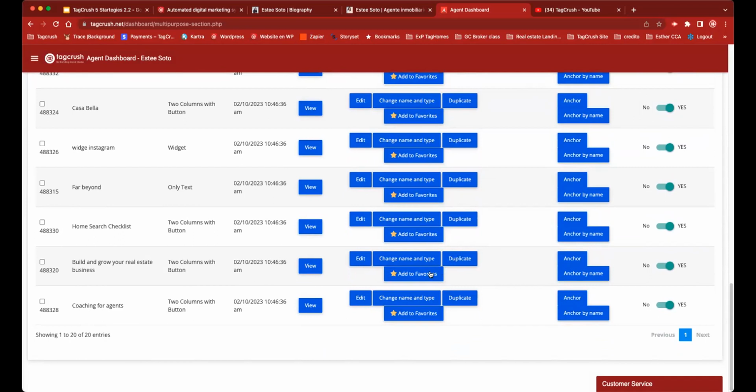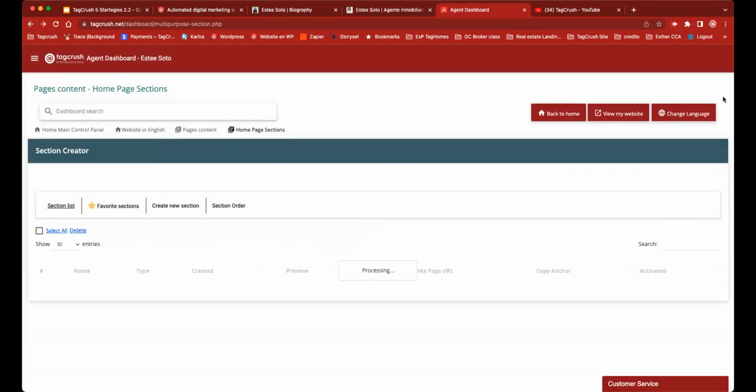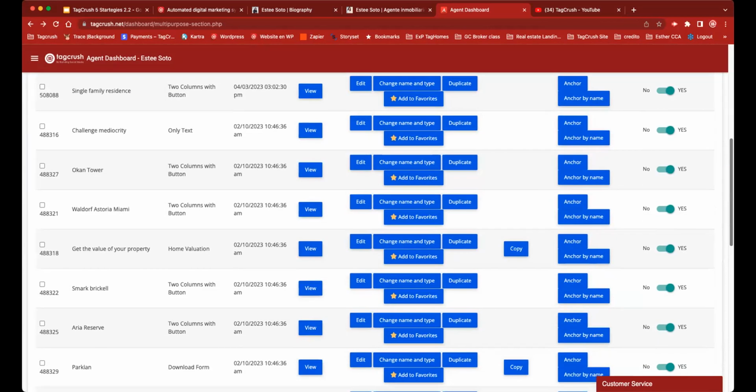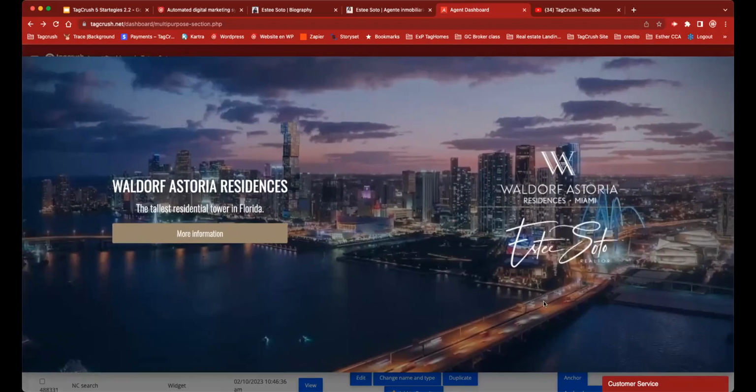Something else that you can do is that if you have a section that you like a lot, but you want to use it for another purpose, we can duplicate it. For example, the build and grow your real estate business section. If I choose a section that I like a lot, like promoting this new construction, the Waldorf Astoria, this is how this section looks. I like the way it looks, I like the way it feels. My typography is there, the colors are there, everything is there.